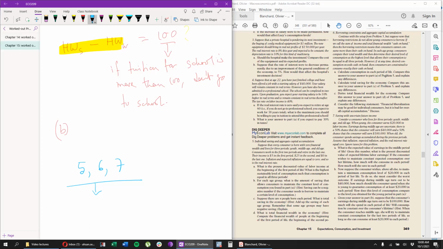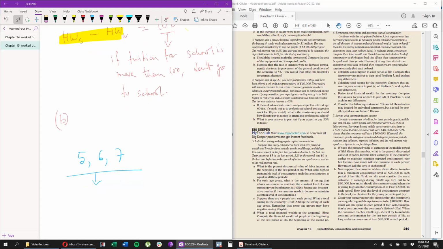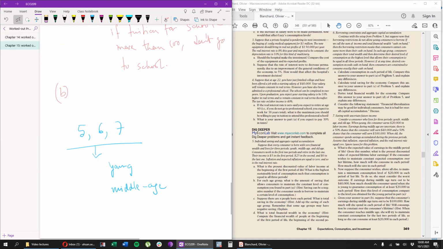In fact, these problems use something called a 3-period lifetime model. It's a very common model used in economics, where we assume that a person's lifetime is separated into 3 periods. One where you're young, and then you're in your middle age, and then you're old.